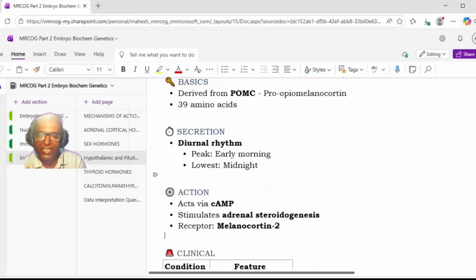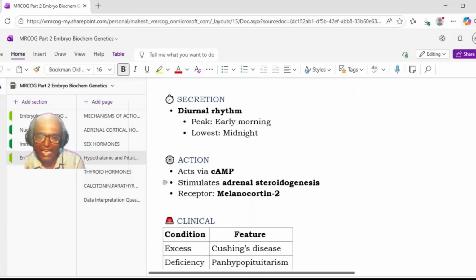It is secreted in a diurnal rhythm, and the peak is in early morning, with the lowest in the midnight, while with growth hormone the peak was in deep sleep at night. With ACTH, early morning you get the peak levels.